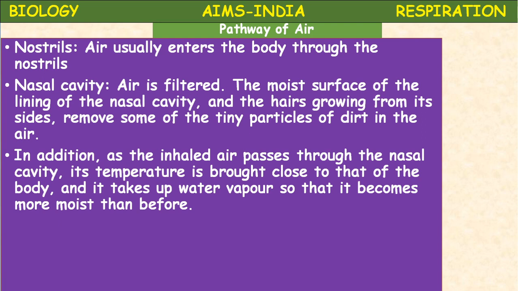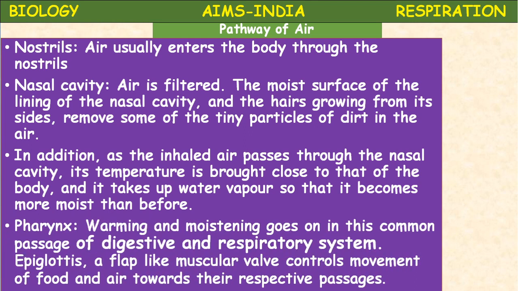If that air from the external environment, as it is, enters the respiratory tract, it may damage the internal parts of the respiratory system. So humidification of the air takes place in the nasal cavities. Next, pharynx.